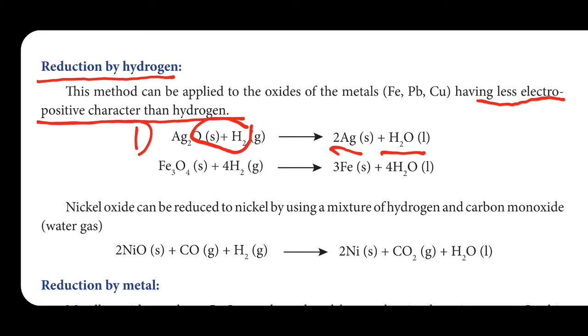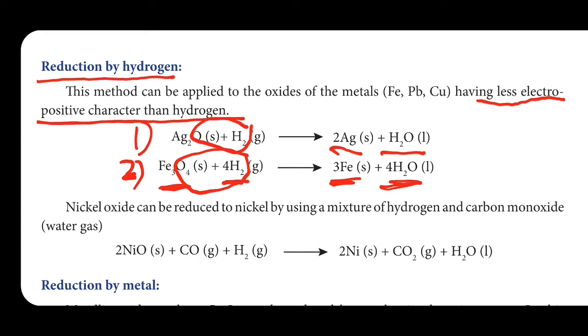Like that, see the second reaction, Fe3O4. This Fe3O4 contains 4 oxygen, so we need 4 H2 molecules. These 4 H2 molecules take the 4 oxygen, removing 4 H2O, remaining 3 Fe. Simply water is removed, that is all.